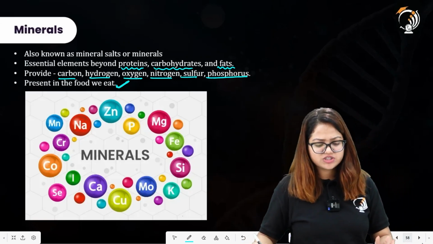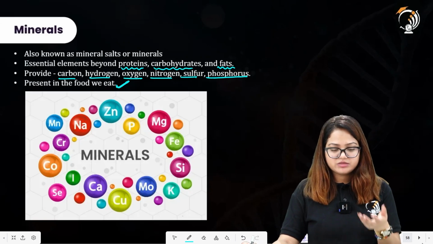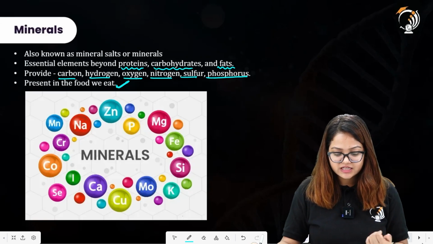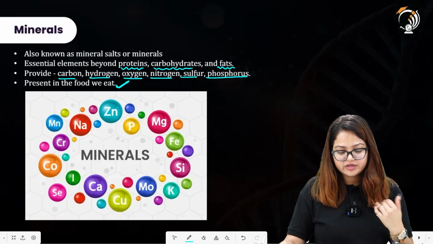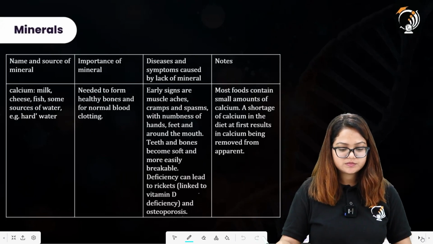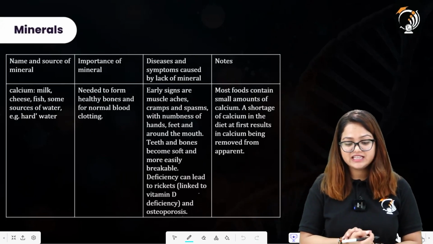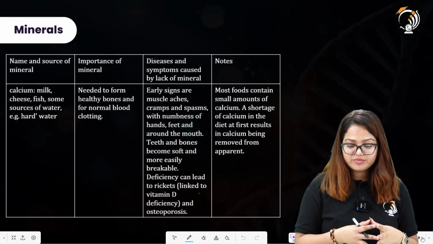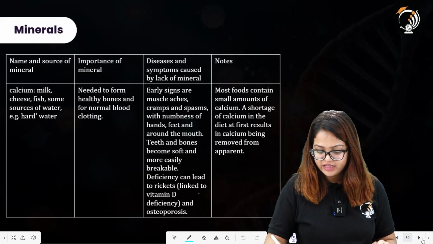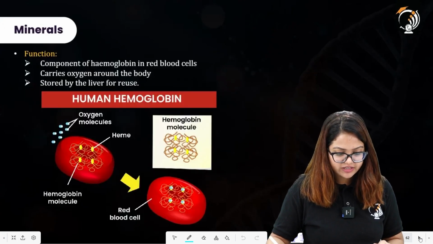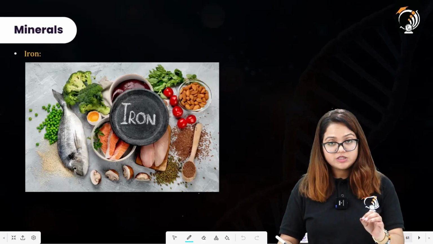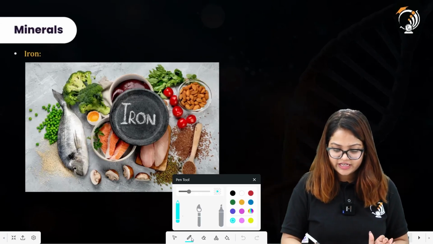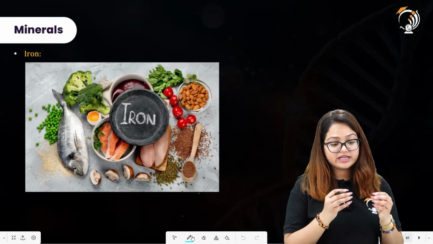All right. What are the list of minerals? You can get an idea from this diagram over here. Zinc is there, phosphorus, magnesium, then iron, silicon, potassium, molybdenum, copper, calcium, all of these are minerals. So name of the mineral will be there, and there will be importance of a particular mineral, diseases and symptoms caused by lack of mineral, and there will be notes accordingly. Let us see if we have further slides for that. Yes, we will first proceed with the mineral elements, then we will come back to the table present over there. All right, here we have our first element, that is iron.